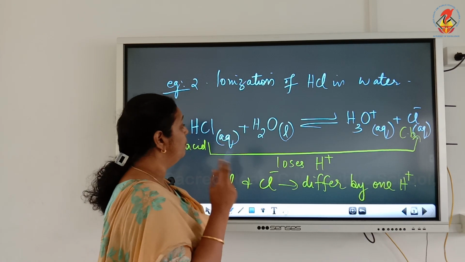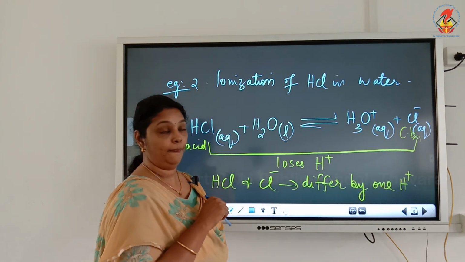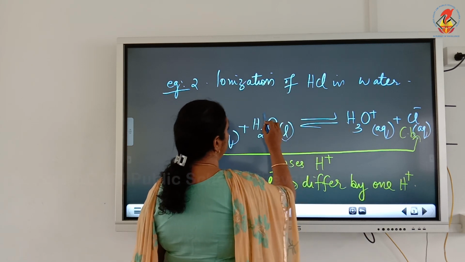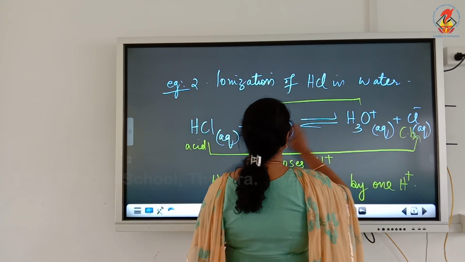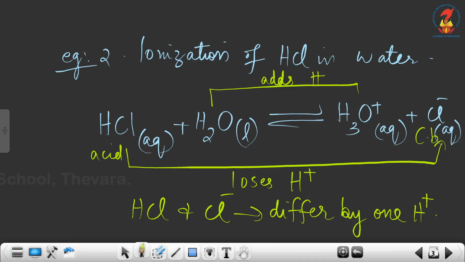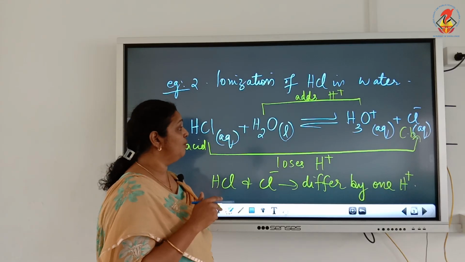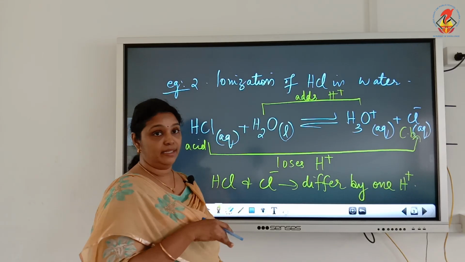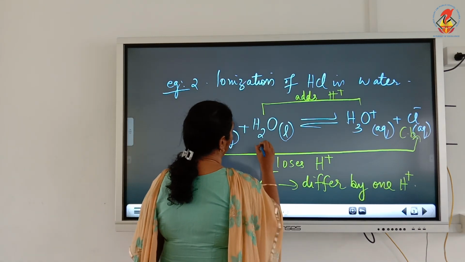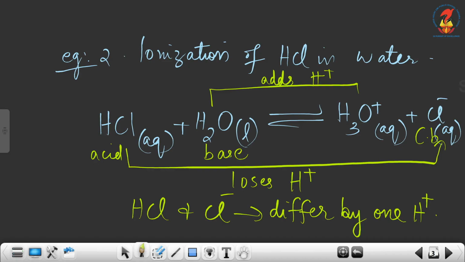In water, one H plus is added. So, it adds proton H plus and it changes into H3O plus. So here you can see H2O adds H plus and changes to H3O plus. Now H2O will add means proton acceptor, which means here H2O will act as a Bronsted base and H3O plus will act as a conjugate acid.